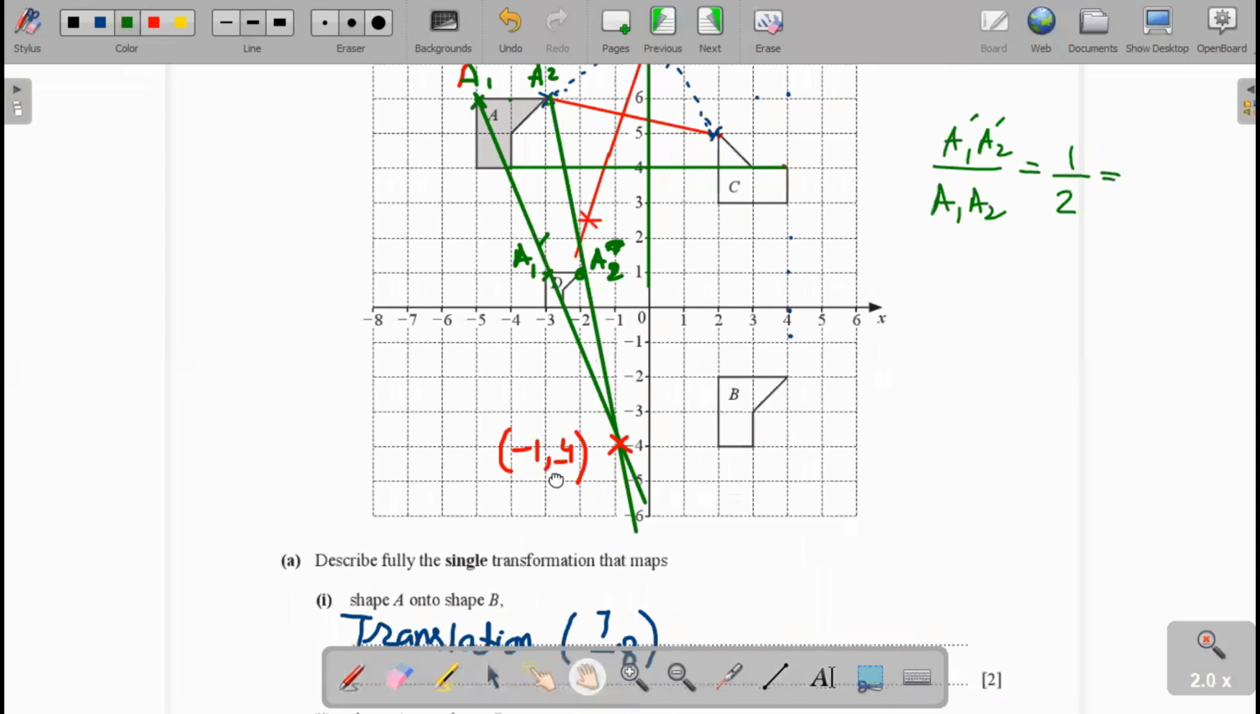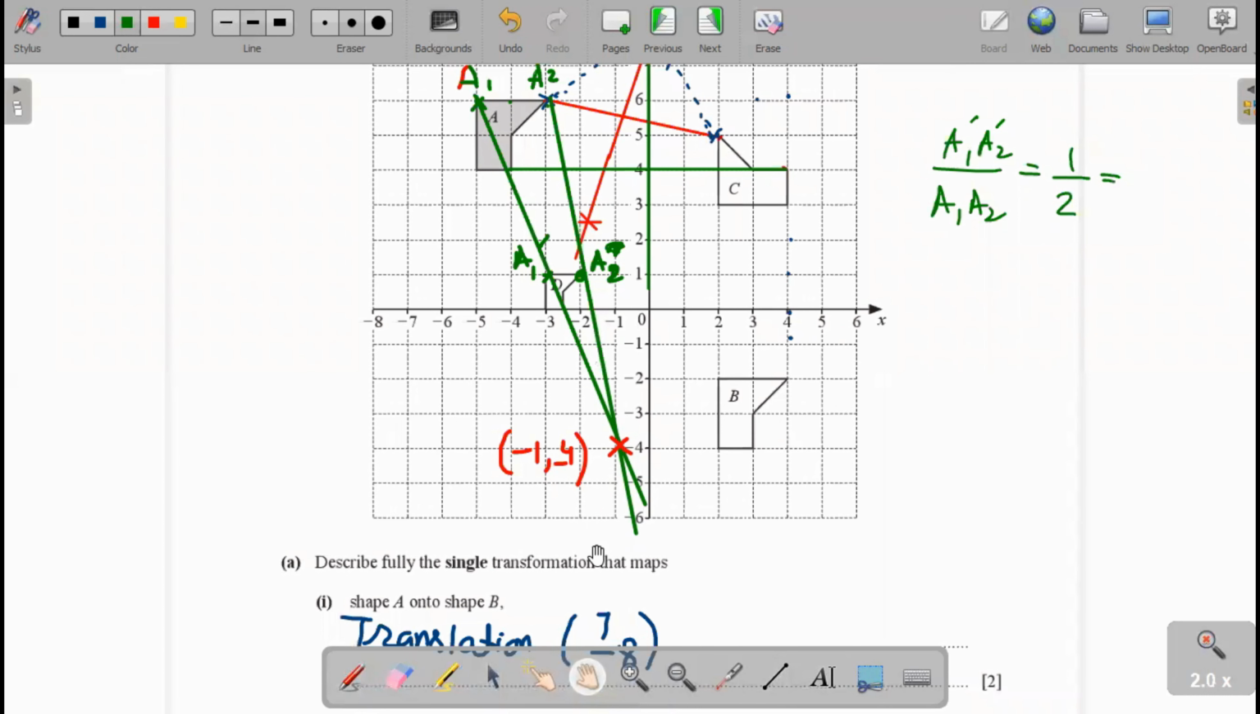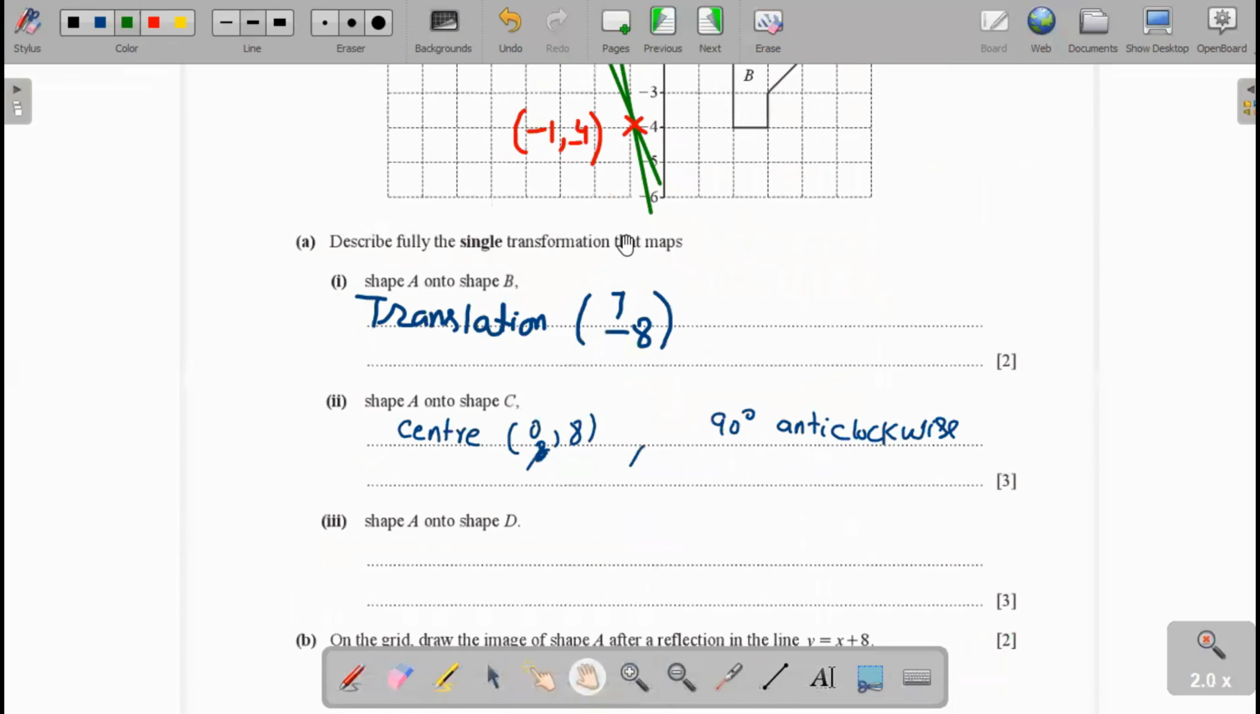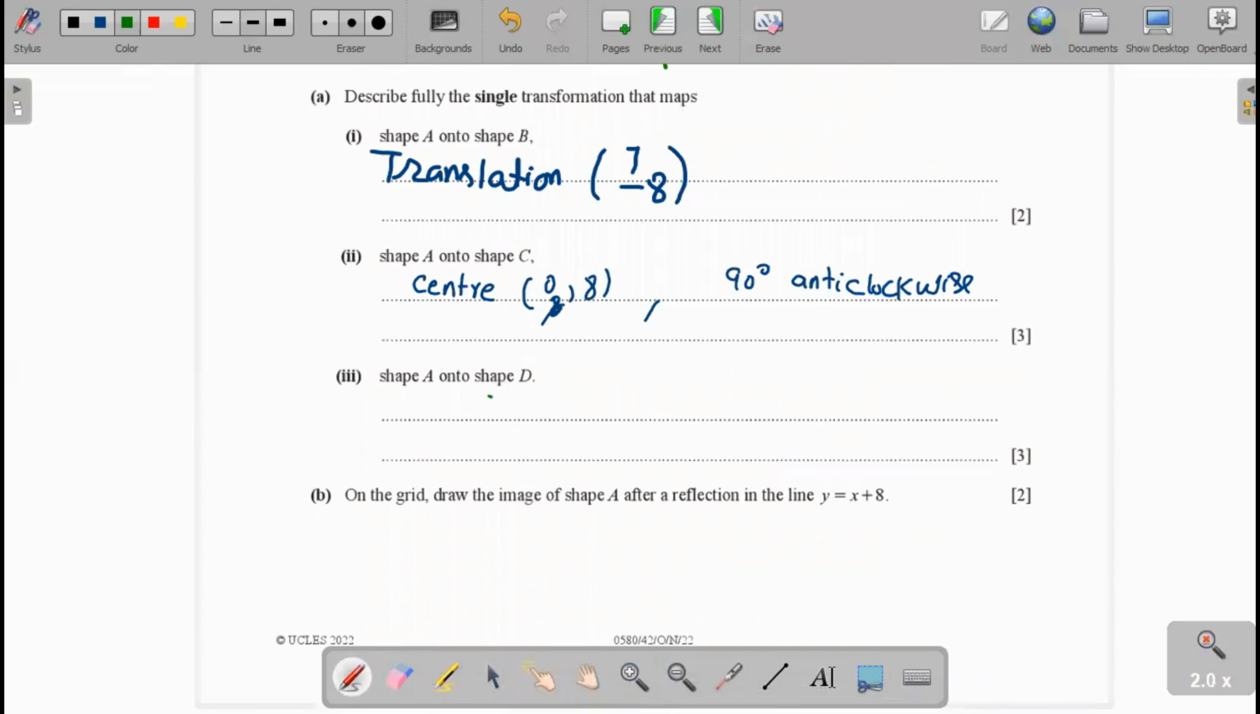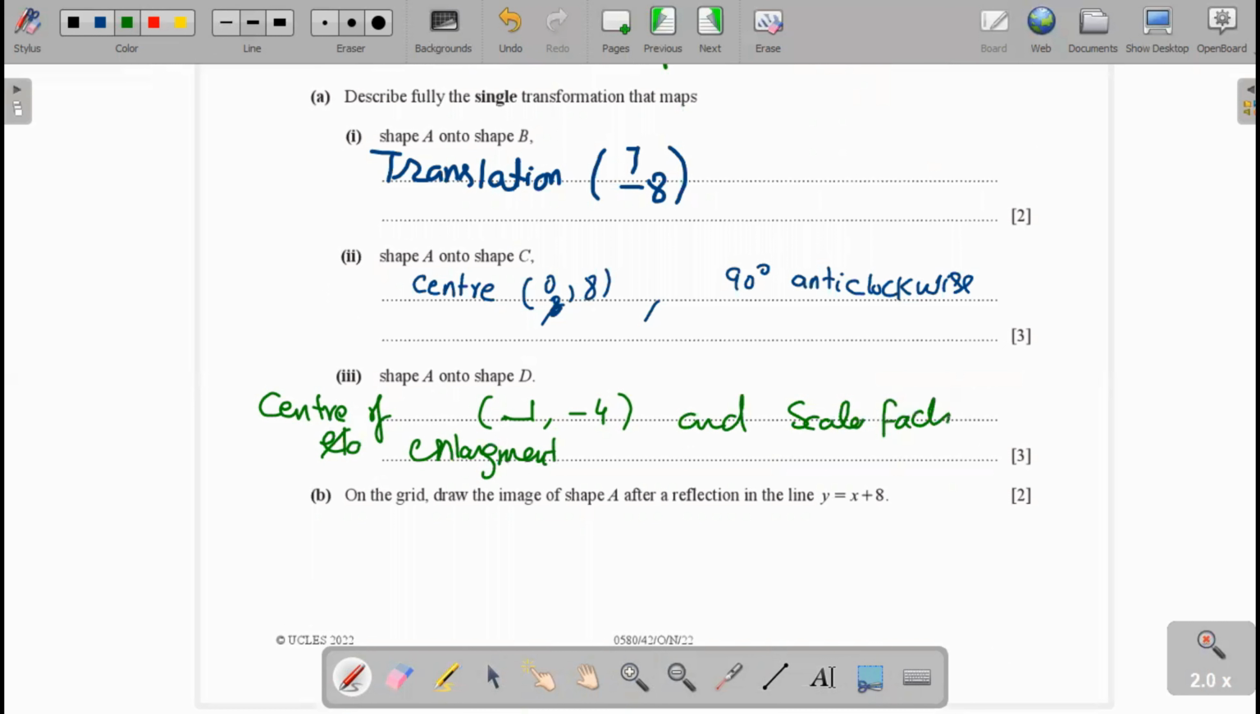Now we write the answer: minus 1, minus 4 is the center of enlargement, and the scale factor is 1/2. Okay. Now the next part: draw the image of shape A after reflection in the line y equal to x plus 8.